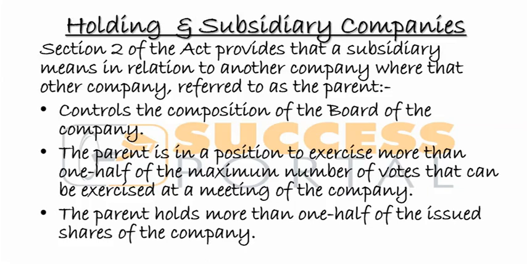Or you hold more than one half of the issued shares of that company. If they ask you what a subsidiary is, it is basically the opposite: a company that is controlled by a parent.